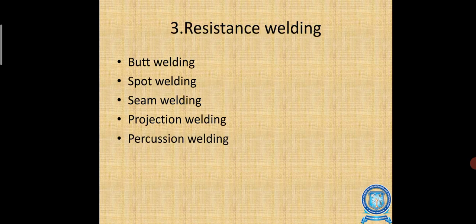Next we have to see the types of resistance welding. There are butt welding, spot welding, seam welding, projection welding, and percussion welding. Another type of welding is resistance welding. In it we will see spot welding. Two or more metal pieces are used, and welding is done at spots. Here also you need an electrical supply.